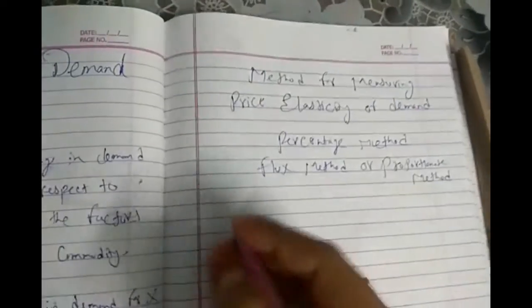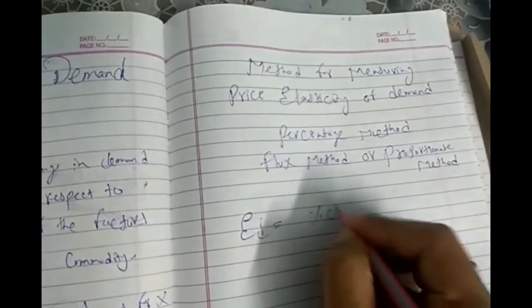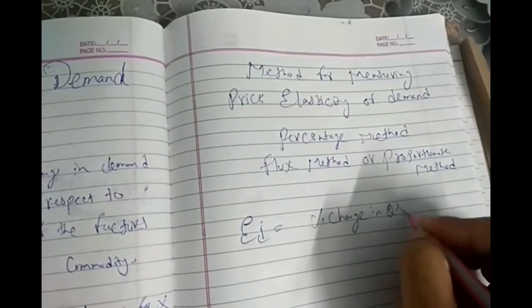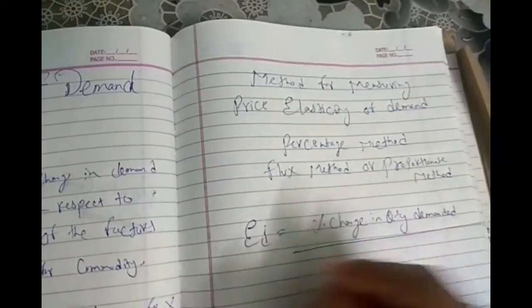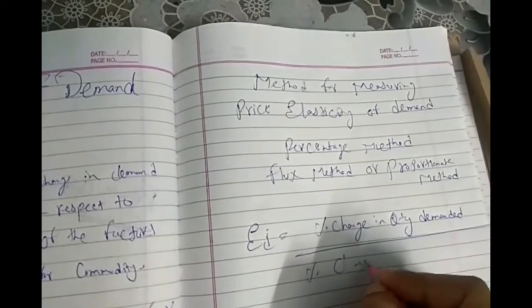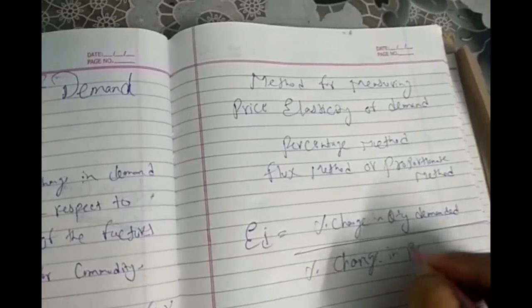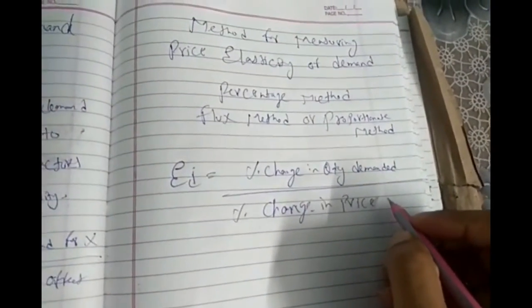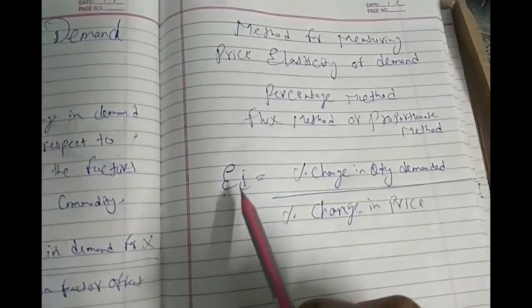So with the help of the formula we can denote ED is equal to percentage change in quantity demanded with respect to percentage change in price. This is the formula for elasticity of demand.